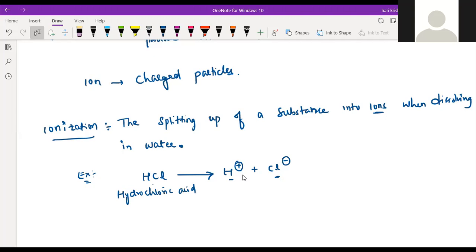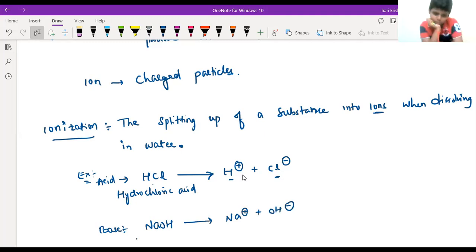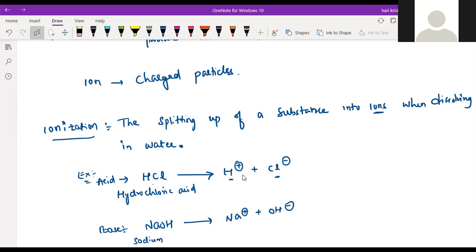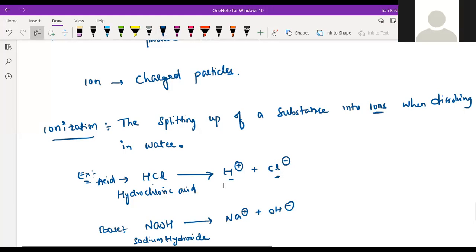Now this is for the acid. Now tell me for base. Sir, NaOH. When dissolved in the water, what will form? It will form Na plus and OH minus. This is sodium. What is the meaning of OH? Hydroxide. Sodium hydroxide. Understand? Yes, sir. Base is a substance that, when dissolved in the water, produces OH minus ions.